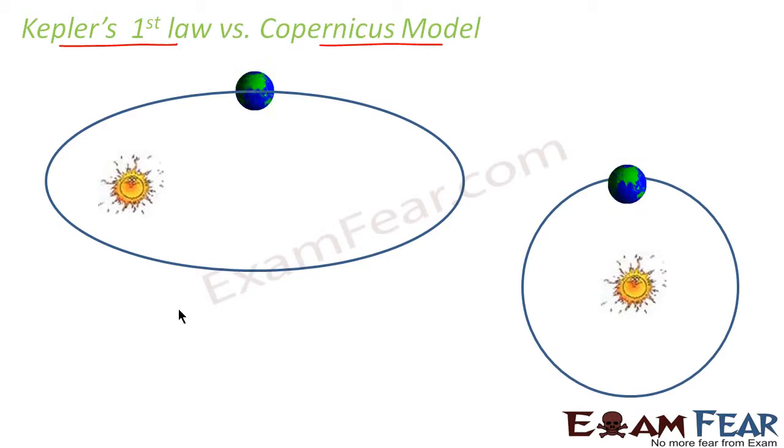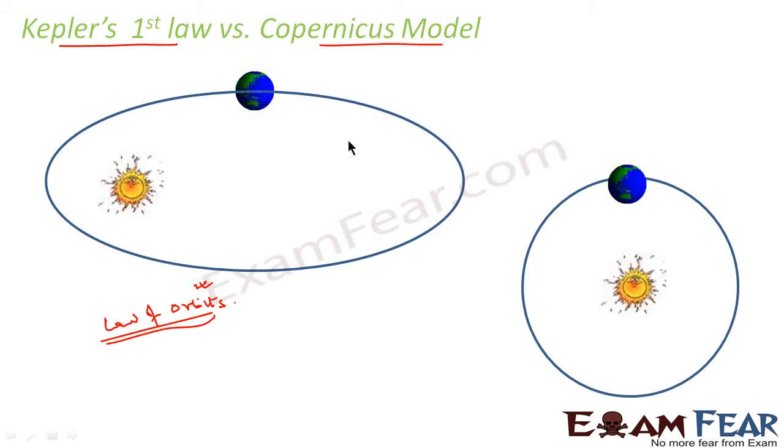Now let us come to the first question. In the first slide, I told that this is also called the law of orbits. I hope now it is clear to you why it is called the law of orbits, because this law talks about the orbital motion of the planet. It talks about which kind of orbit the planets follow to revolve around the sun. That is why it is known as the law of orbits.